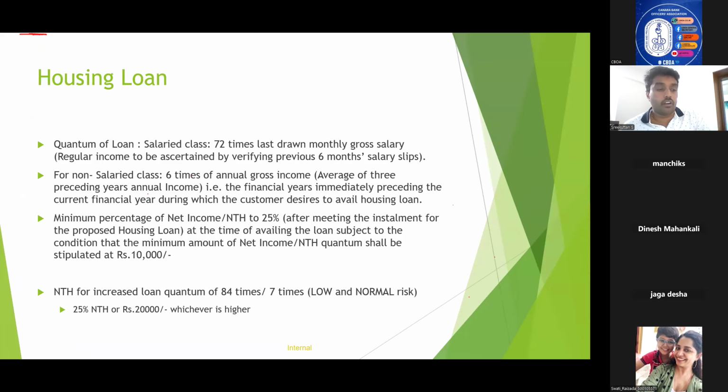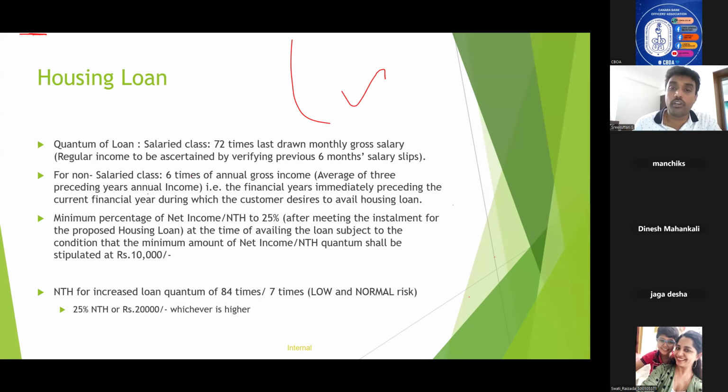So housing loan. This is one of the most important retail loans, as you all know. With regard to housing loan, the guidelines are very simple and very straightforward also. We'll straight away start with the proceedings. In the case of housing loans, there are so many housing loan products available in our bank: housing loan to NRI, general housing loan, housing loan to agriculturist, housing loan non-priority, all those things. And this is the general housing loan that we are discussing right now.